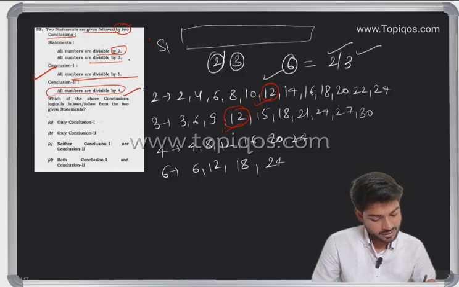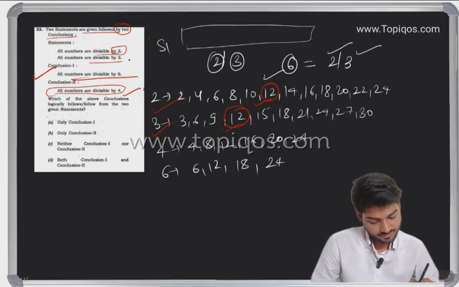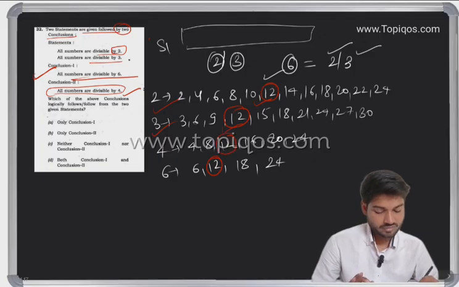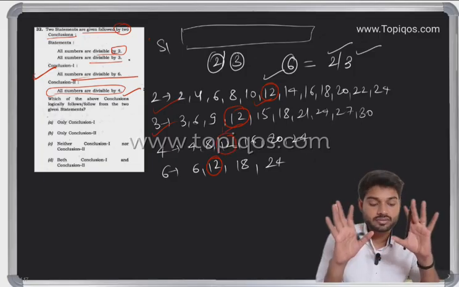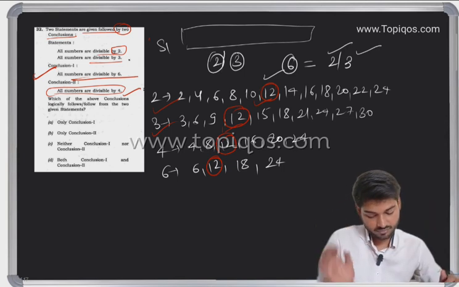So here, in case I am taking 12, yes, the 12 can be divided by 2, can also be divided by 3, and it also comes in the 6 table. And 12 is also coming in the 4 table also.